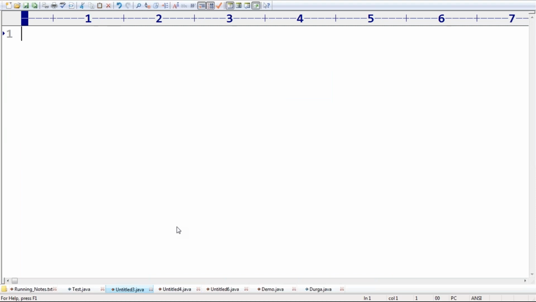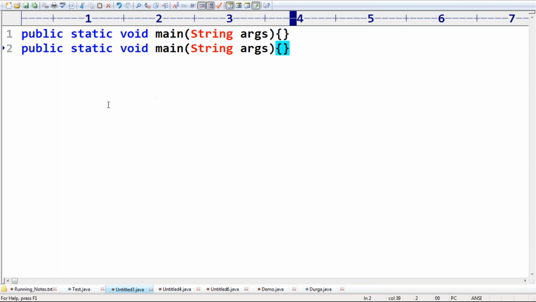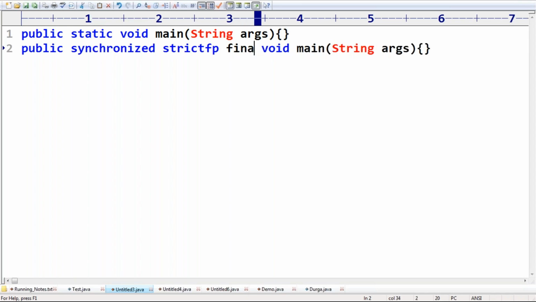Here my question is about the main method. I'm declaring the main method in this style: public static void main string args. Like I'm taking this as the first main method. Next, public synchronized strictfp final void main string array args.